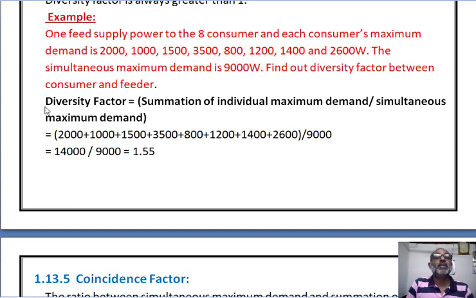As per our definition, diversity factor is a ratio between the summation of individual maximum demand and the simultaneous maximum demand. Now just put the values: 2000, 1000, 1500, 3500, 800, 1200, 1400 and 2600, and divide by 9000. So that is the diversity factor, that is 1.5.